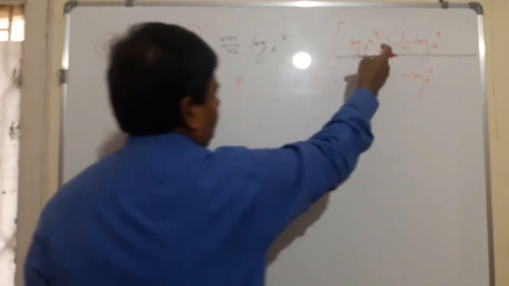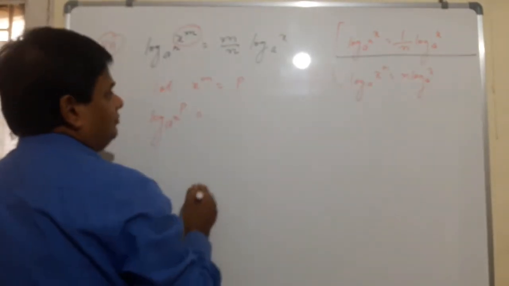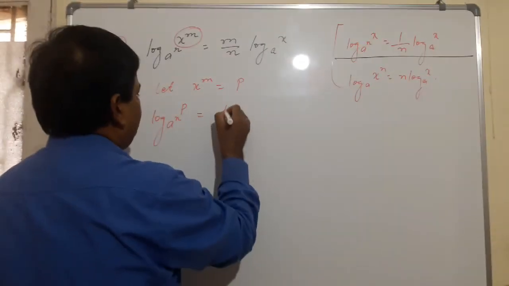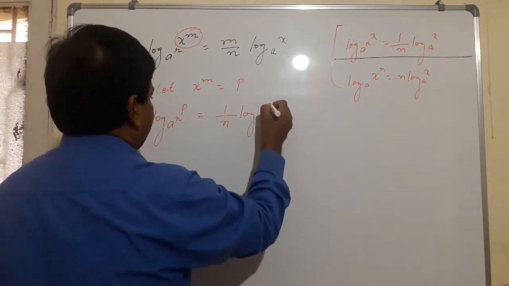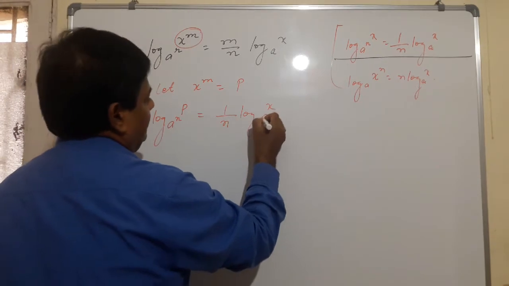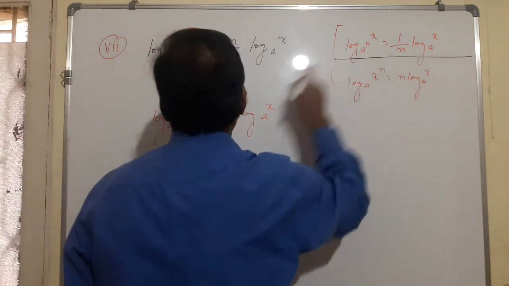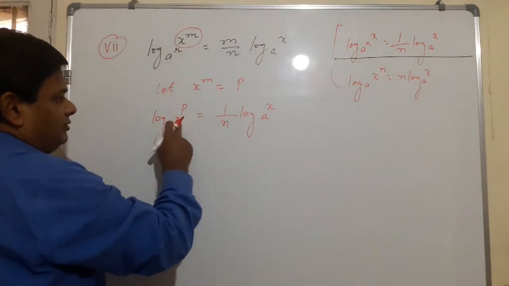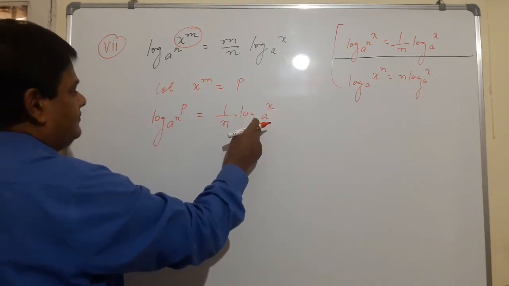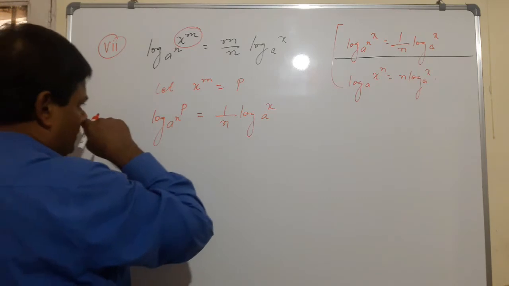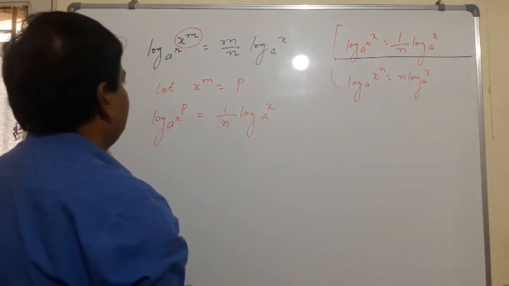Just now use this formula. So we can write here 1 by n log x to the base a. Just like this one. So see here, what is n here?